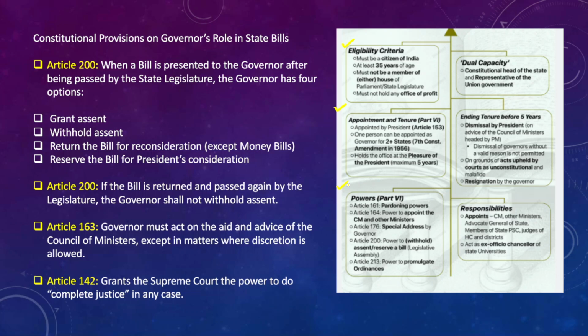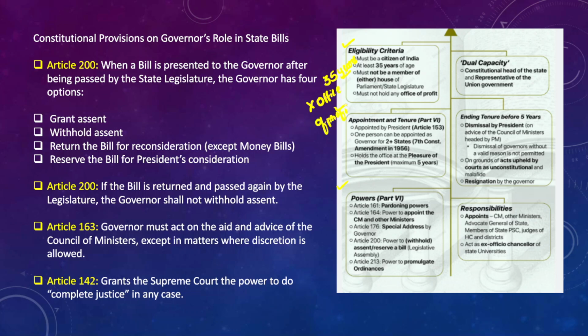When we talk about the eligibility criteria of the governor, the governor should be a citizen of India, and he should be at least 35 years of age, and he should not be a member of either house of the parliament or even the state legislature, and the governor must not hold an office of profit.